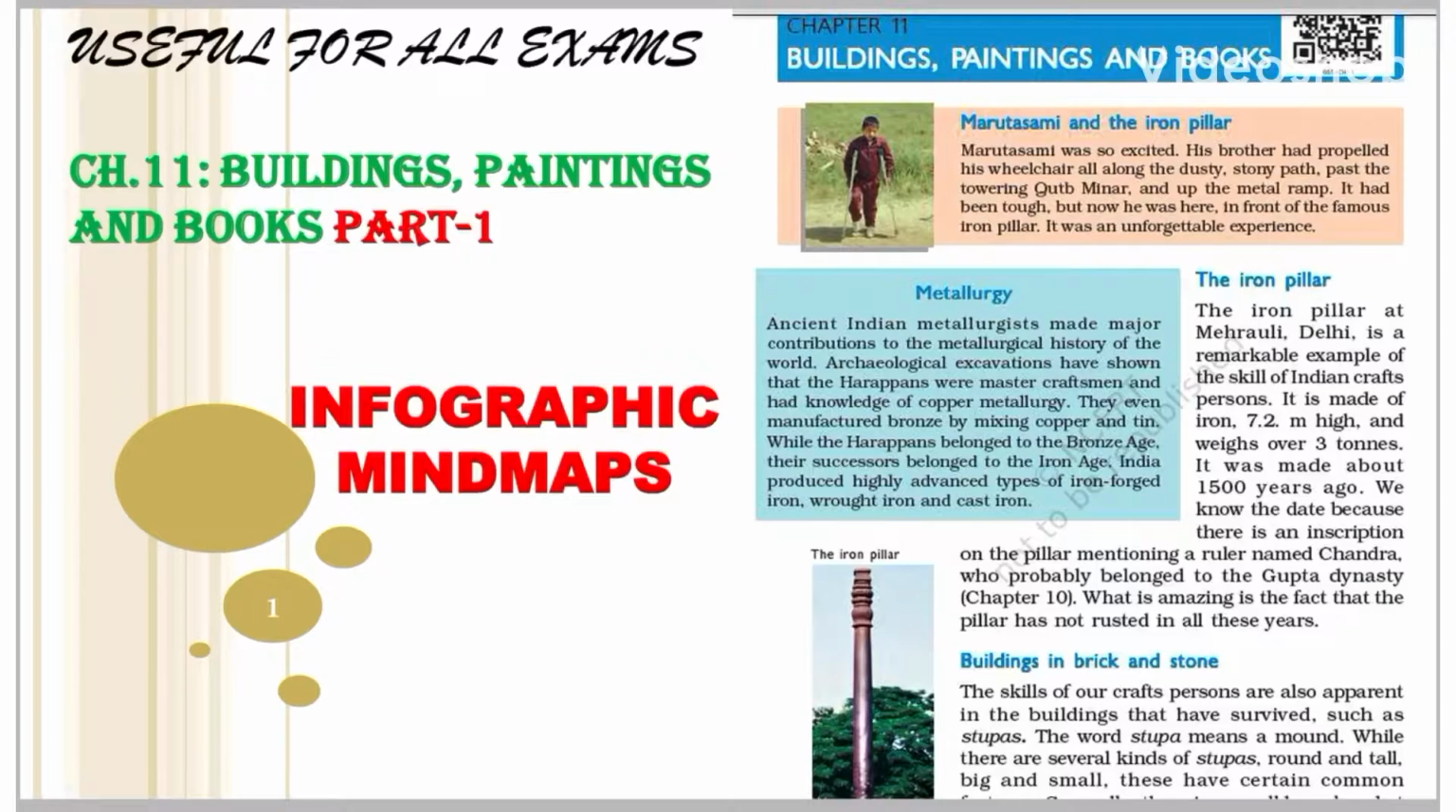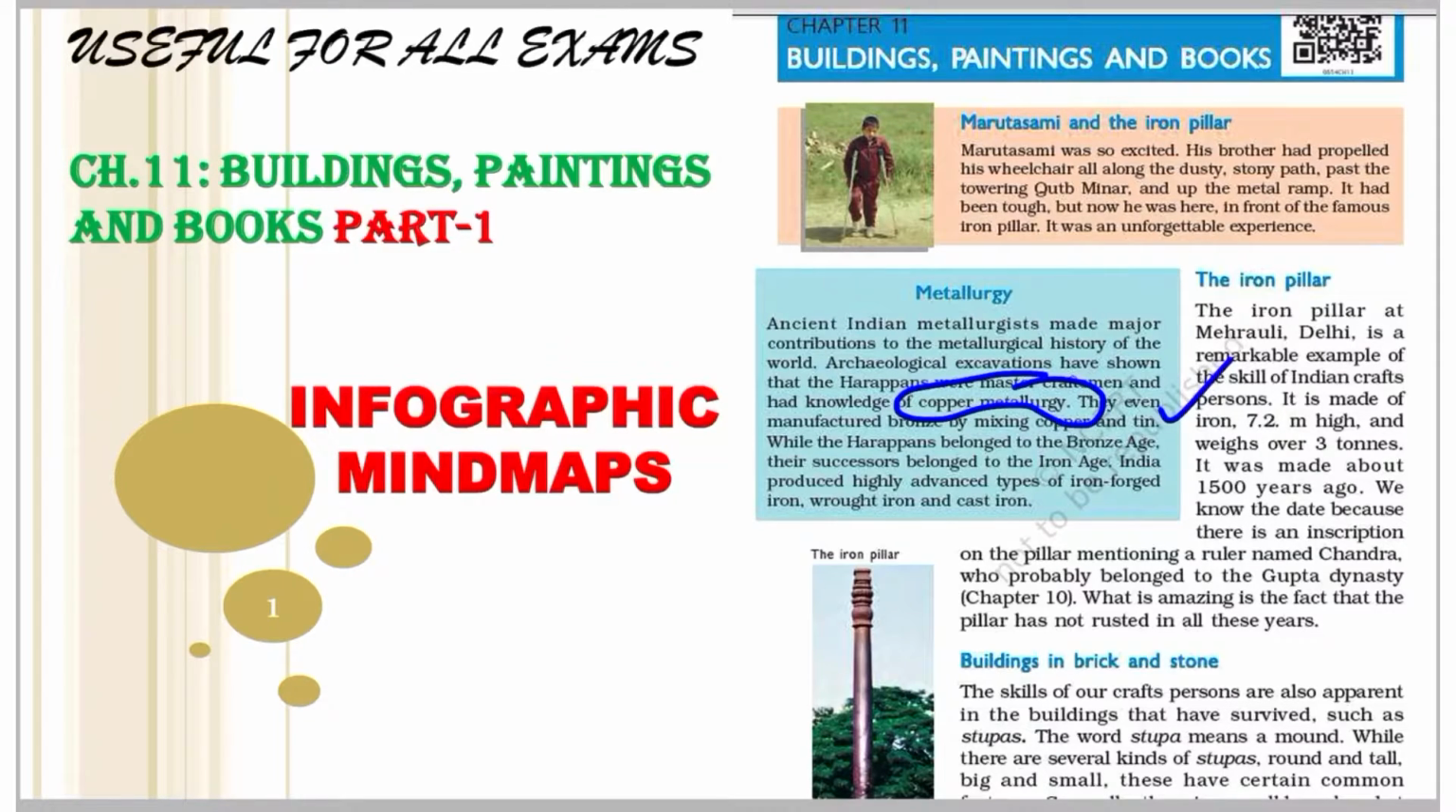We are now at the last chapter of this book. Let us start the chapter with the study of metallurgical history of India. Friends, metallurgy means the extraction of metals from their ores for further use. Now we know that Harappans were masters in copper metallurgy, and we have also studied this in chapter 2. They manufactured bronze by mixing copper and tin.